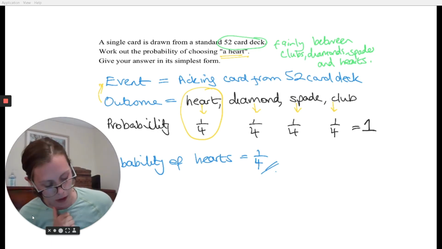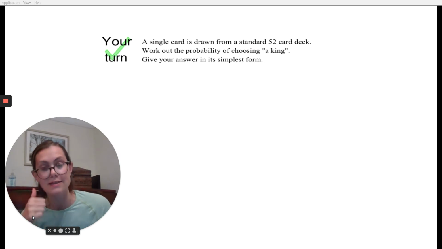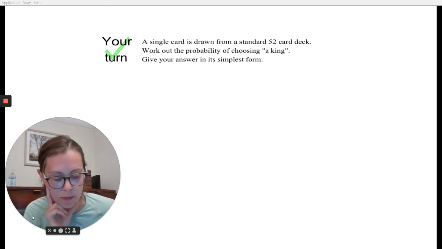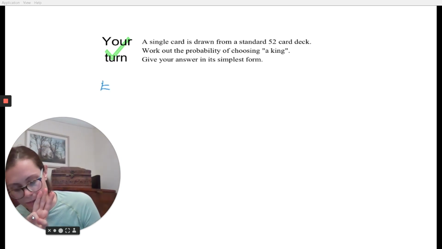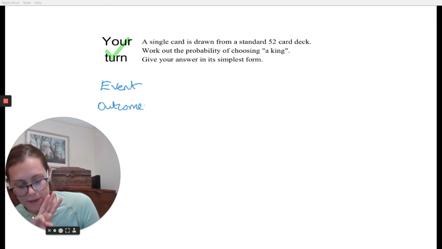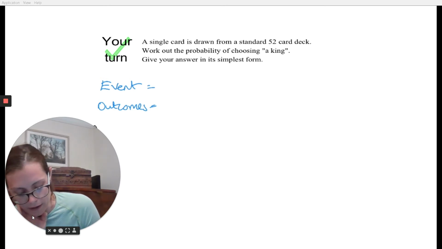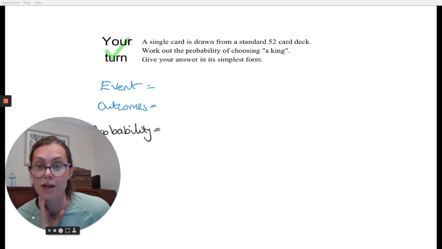Okay, let's have a look at another card question. So you have a go at this one. It says a single card is drawn from a standard 52 card deck. Work out the probability of choosing a king. Give your answer in its simplest form. So 3 things I'd like you to start off with. I would like you to give me the event. I would like you to list all the possible outcomes. Now there will be a fair few possible outcomes here, so you do a bit of space, and then have a think about what that means the probabilities will be. So pause now and press P when you're ready to have a go at going through it.